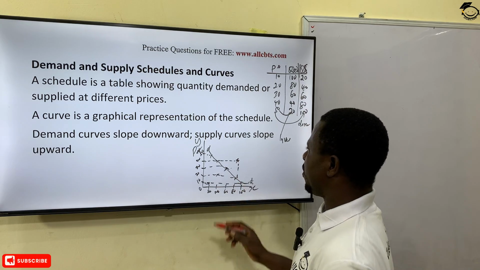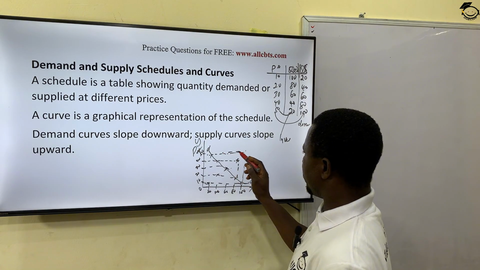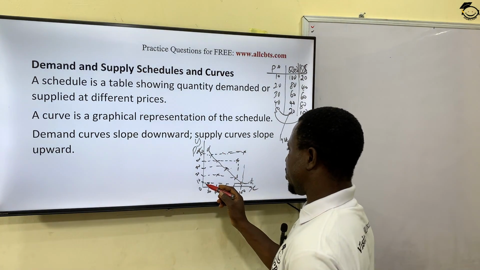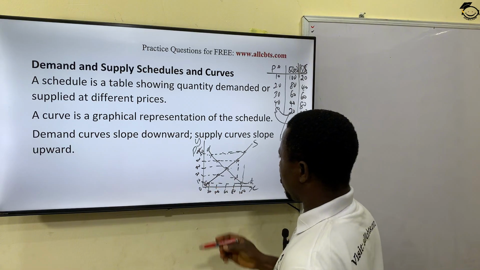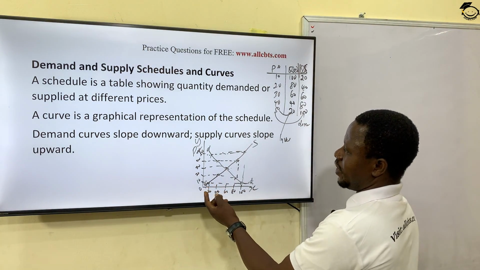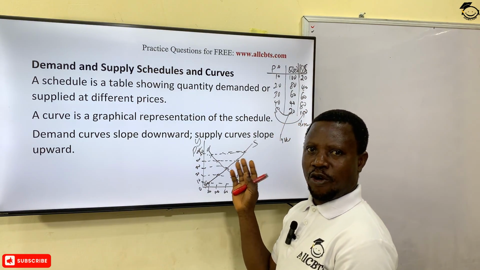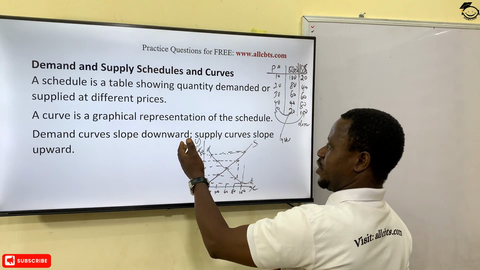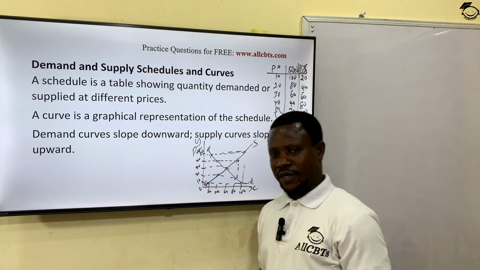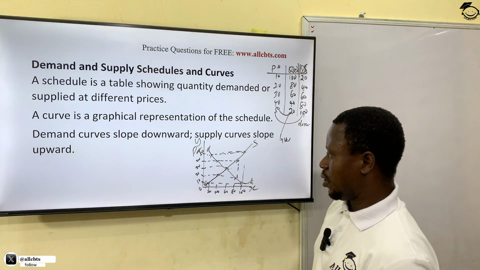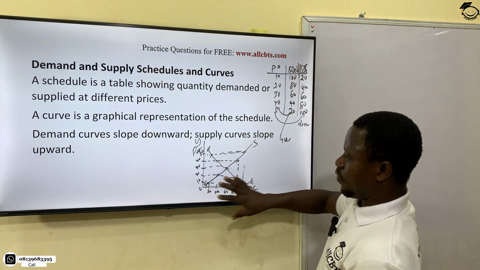Okay, so we have this connection here. And when the price was 50, supply was 100, somewhere here. So what do you do? You just connect the joint points together. And what do we have now? Wow, this is the supply curve. You can see here, supply is sloping upward to the right, a normal supply curve. Likewise, demand is sloping downward to the right, a normal demand curve, because you could have abnormal demand, particularly when you're talking about ostentatious goods. So this is typical of demand and supply schedules and, of course, curves.